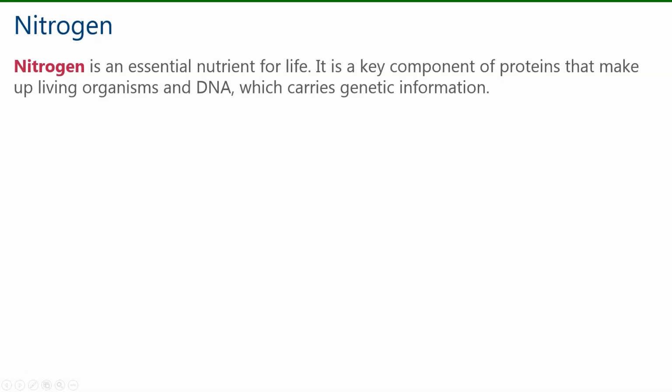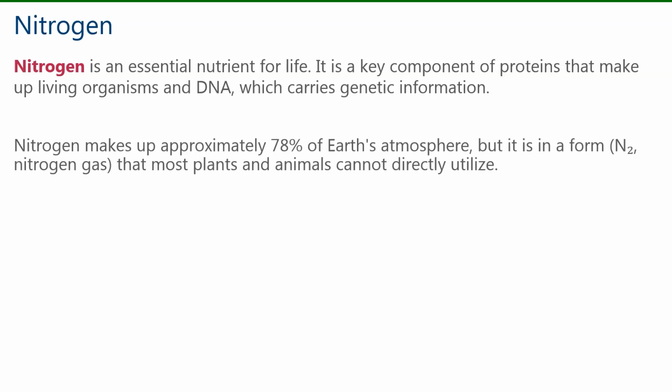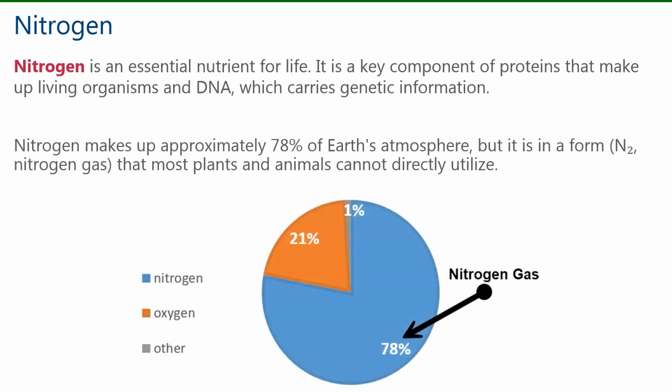Nitrogen is an essential nutrient for life. It is a key component of proteins that make up living organisms and DNA, which carries genetic information. Nitrogen makes up approximately 78% of Earth's atmosphere. So that's the blue section in this pie chart. But it is in a form, N2 nitrogen gas, that most plants and animals cannot directly utilize.